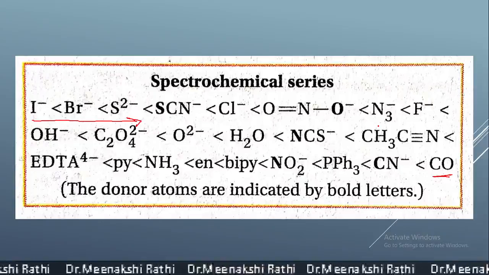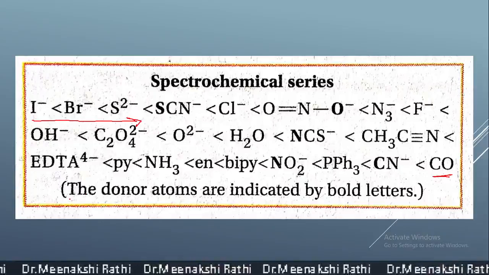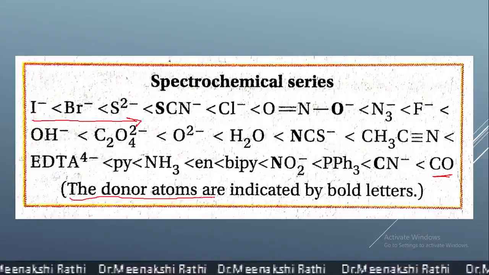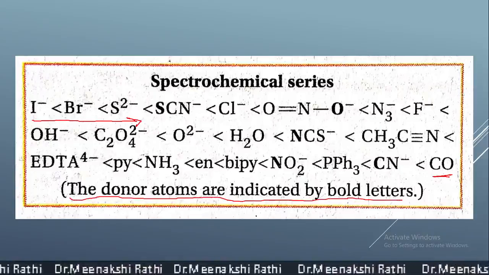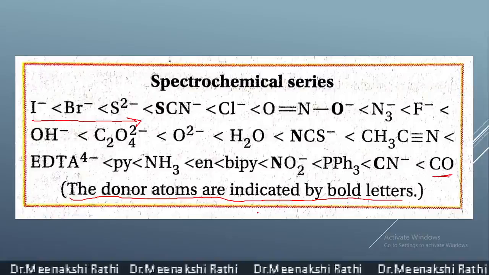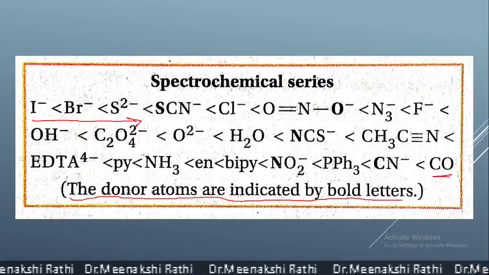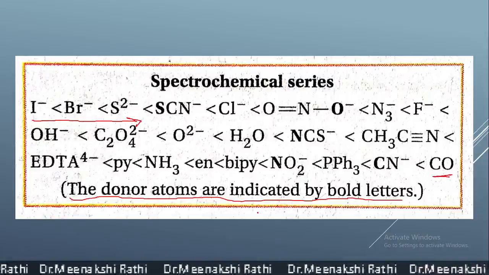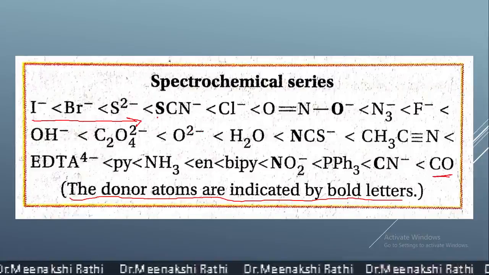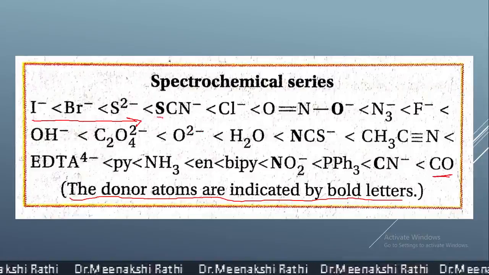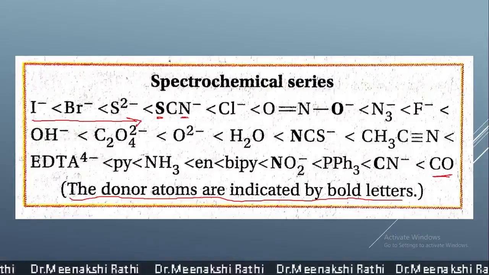strong ligands. Here you just remember the donor atoms are indicated by bold letters. These are for monodentate ligands with two donor atoms, like thiocyanate. It has two donor atoms, one is sulfur and the other is nitrogen.